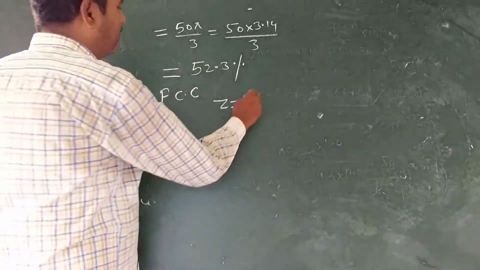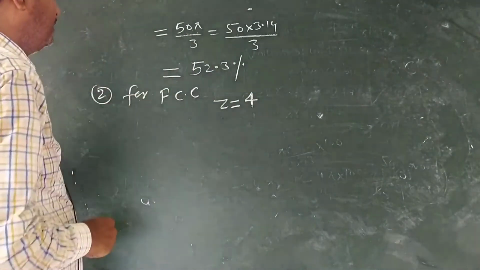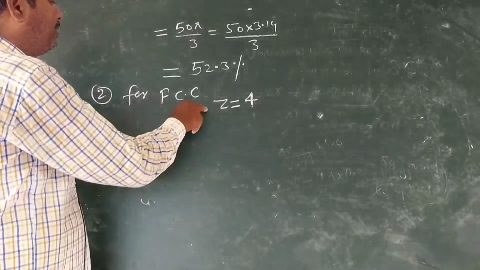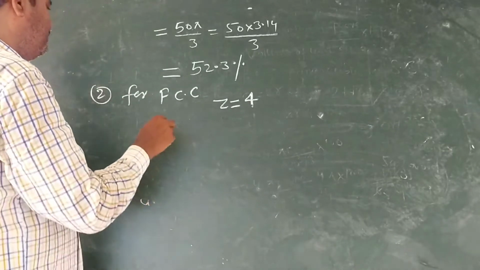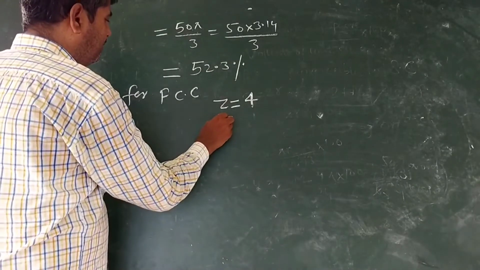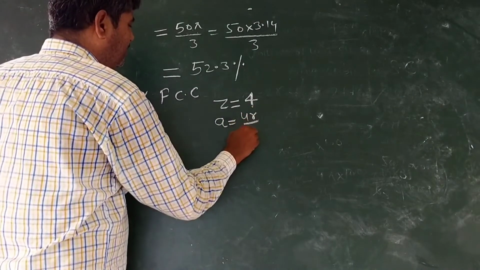Z is equal to 4. It has been already calculated in the previous topics, and a is equal to 4r upon under root 2.